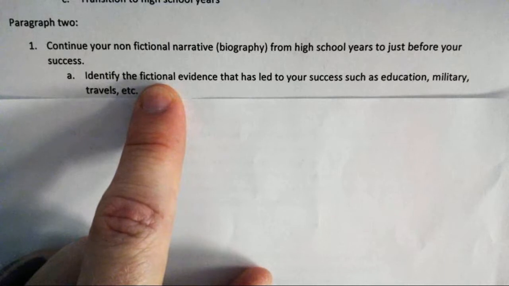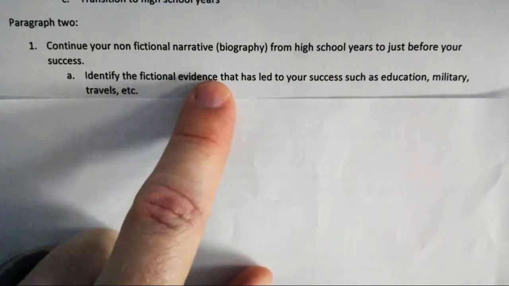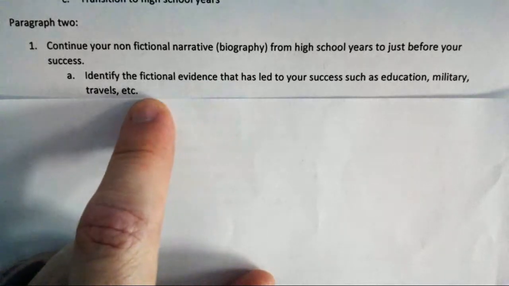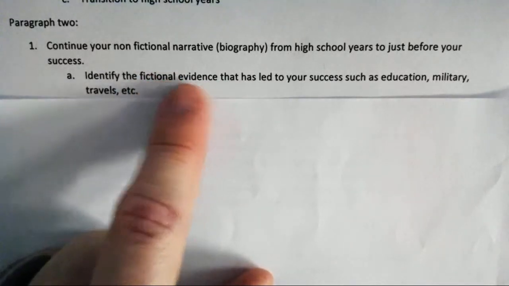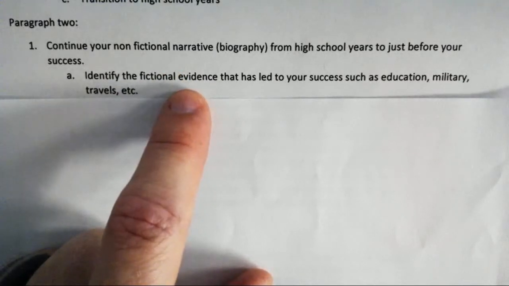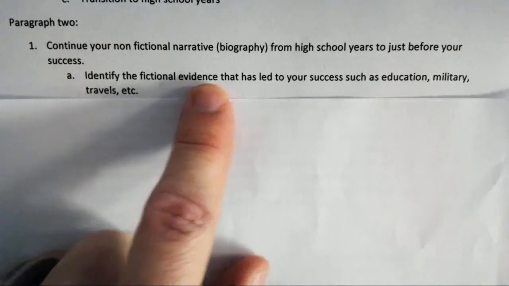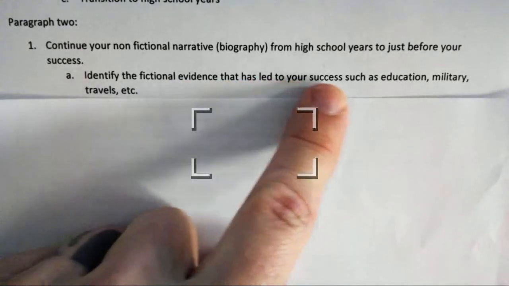What does fictional mean? It means made up. Identify the fictional evidence that has led to your success, such as education, military, travels, etc. So this is where you start showing that you have a creative bone in your body and you get to make things up. But these things that you're making up, what do they have to do? Lead to your success.